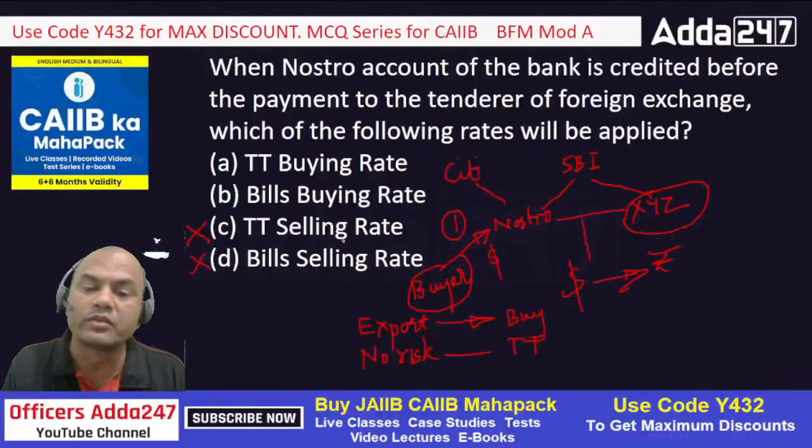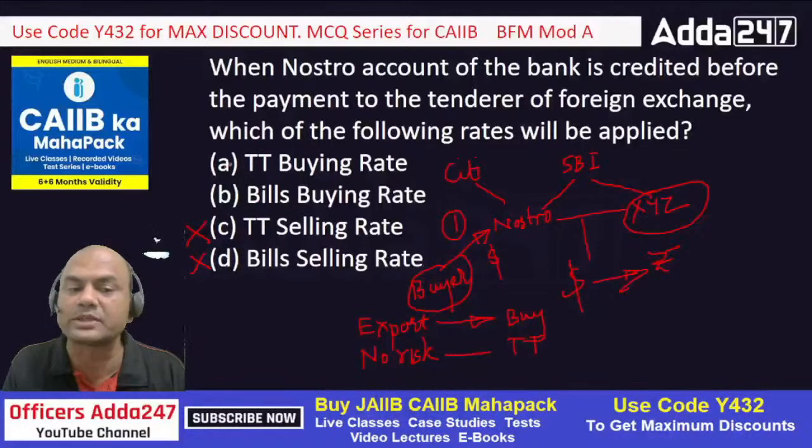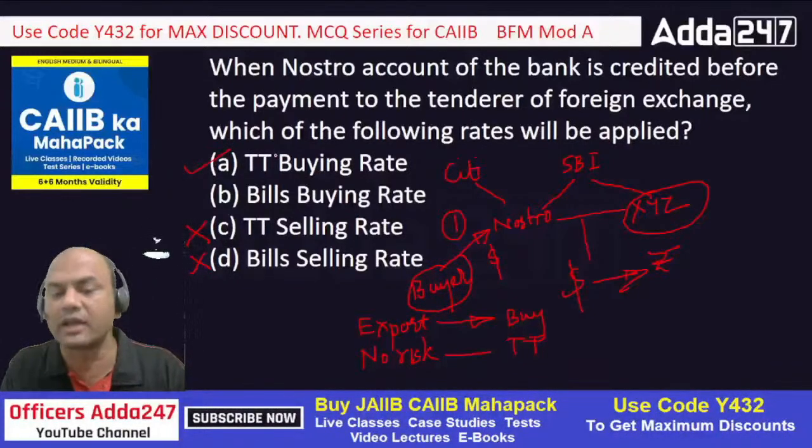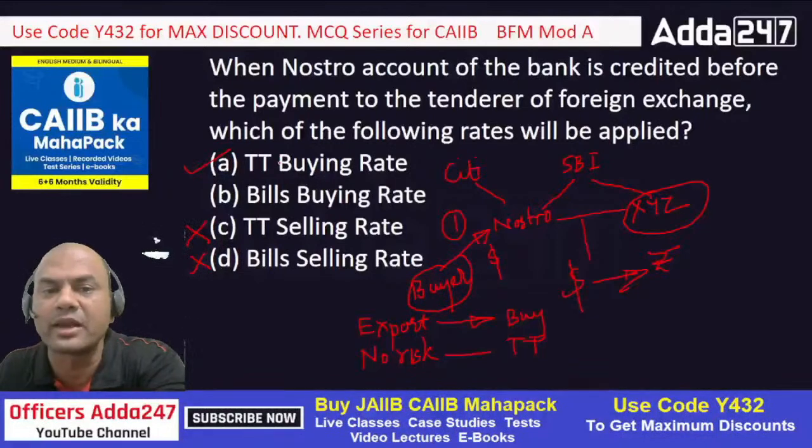Okay? So now, firstly, is there any risk involved over here? No. So what will I do now? Bill or TT? Everyone answer fast now. A or B? Now everyone has got the hint, right? The first hint you have got from exports, so buy. So C and D are out. The second hint is risk or no risk. There is no risk. So what is the answer now? Yes, TT. Correct. TT buying rate will be applied.